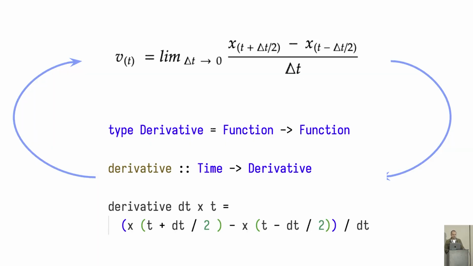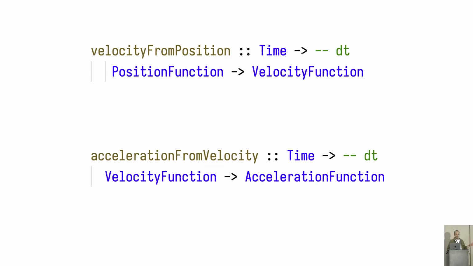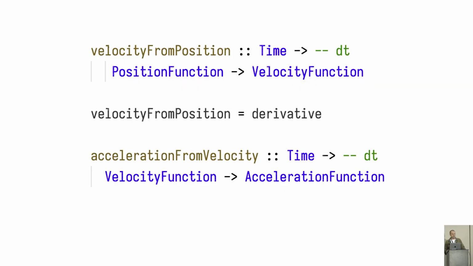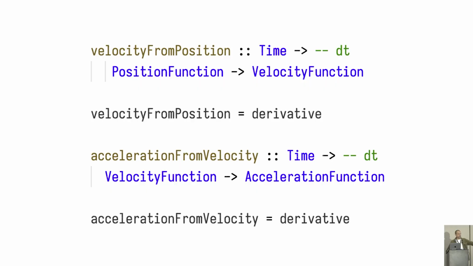Now that we have the definition of a derivative function, let's revisit our question. So the real question is, how from position and time measurements can we infer the velocity or the acceleration of a particle? That's the real question. And the Haskell implementation is very straightforward and very ergonomic using a point-free notation. If you see, velocity from position is just the derivative, and we use the function we just did. And moving from velocity to acceleration, we also use the derivative function.